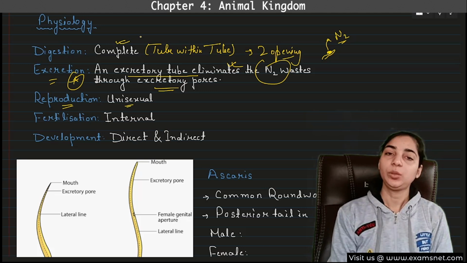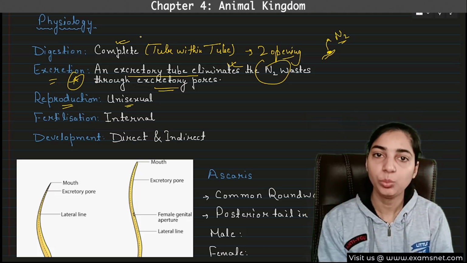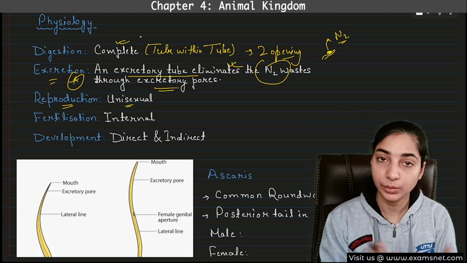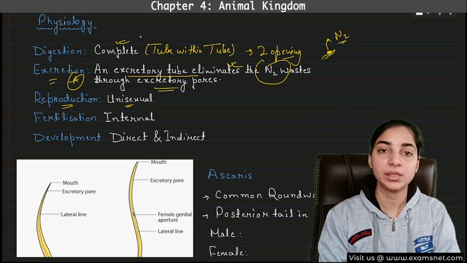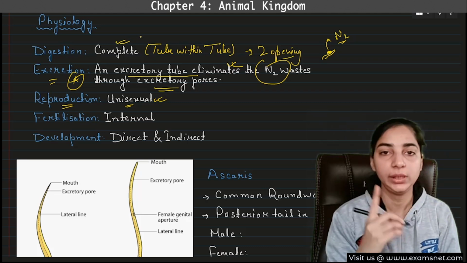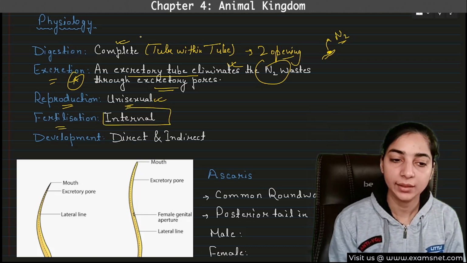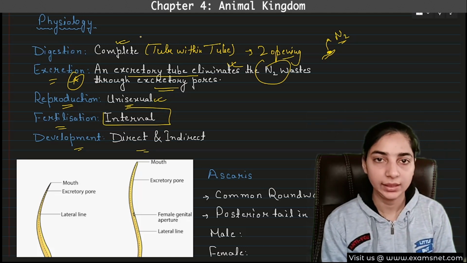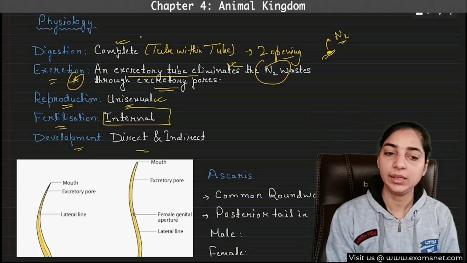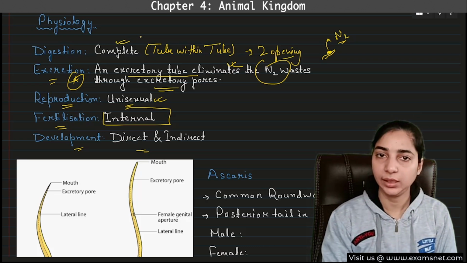Reproduction. These are unisexual. The Platyhelminths were bisexual because male and female sexes were present in the same body, but here male and female sexes are present in separate bodies. Therefore, these are unisexual. One body will have only one sex. Then fertilization is internal, and the development can be direct or indirect. That means it can take place through larval stages, or it can be direct into an adult.